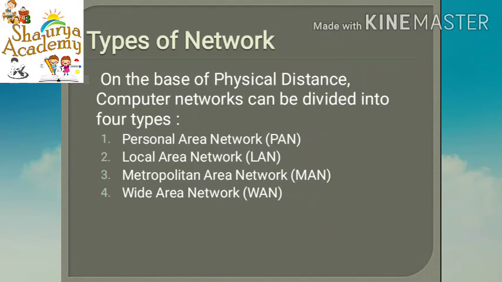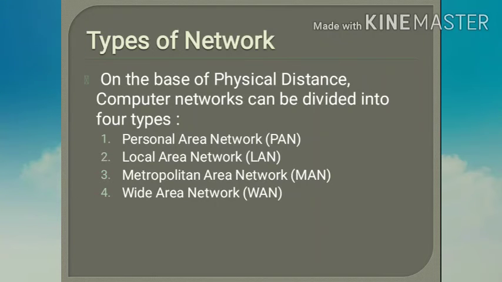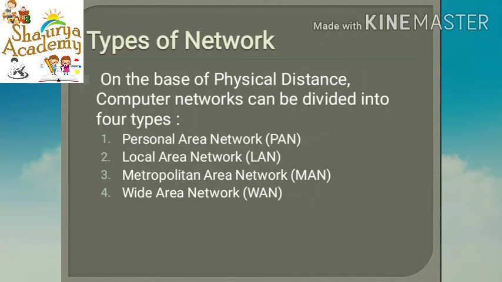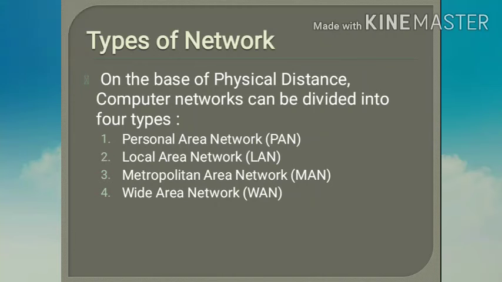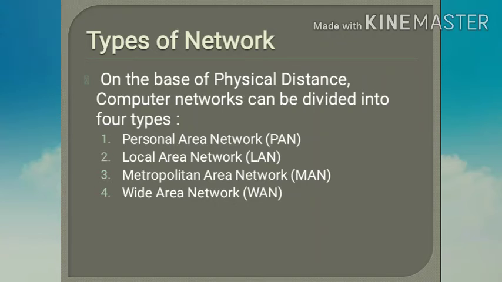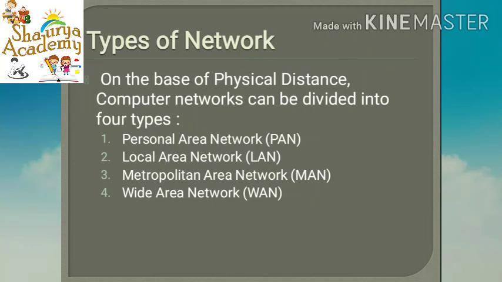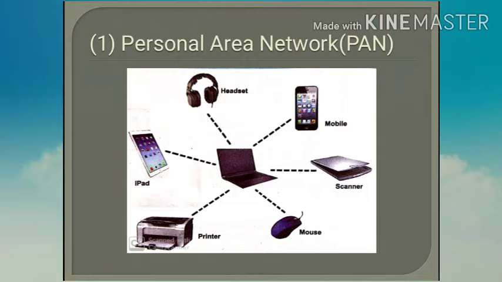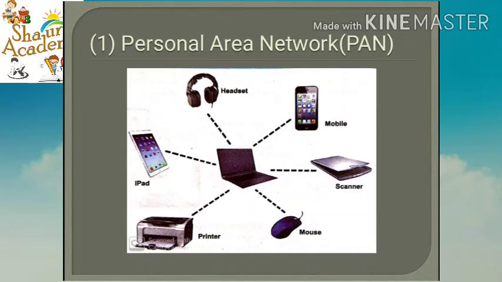First is personal area network, that is PAN. Second is local area network, that is LAN. Third is metropolitan area network, that is MAN. And fourth one is wide area network, that is WAN. Now let us see about all these types in detail. First is personal area network, that is PAN.